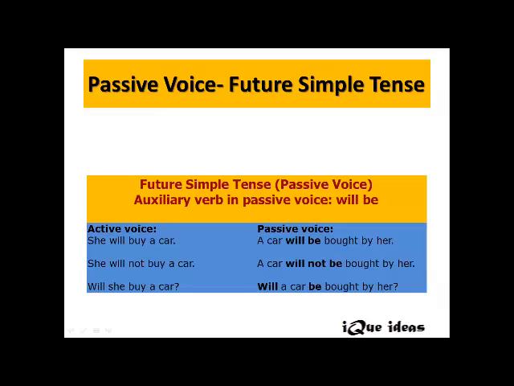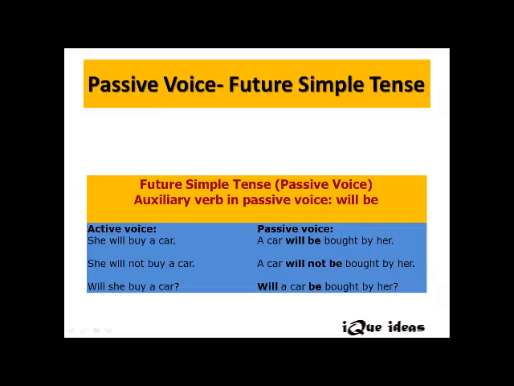Let's move on to simple future tense and how it gets changed into passive. Again, let's look at the sentences here. First one, she will buy a car. This is a simple future tense in active voice. Why active? Because the subject is active, and she is the subject here. The object is a car. Let's change it to passive. The object becomes the subject. That's how a car has taken the subject position in passive.